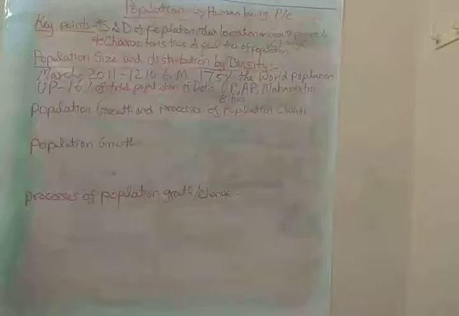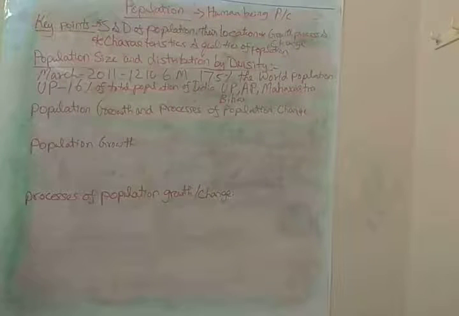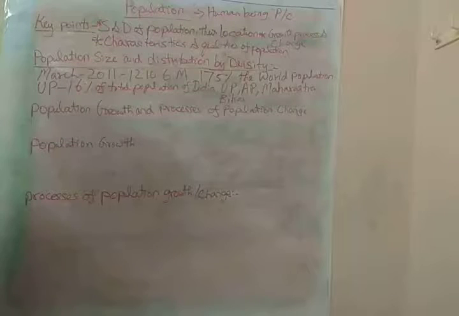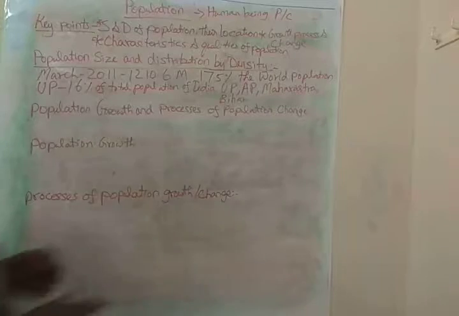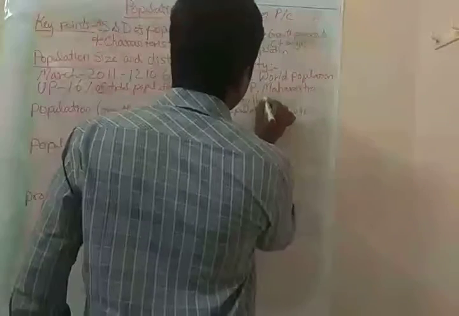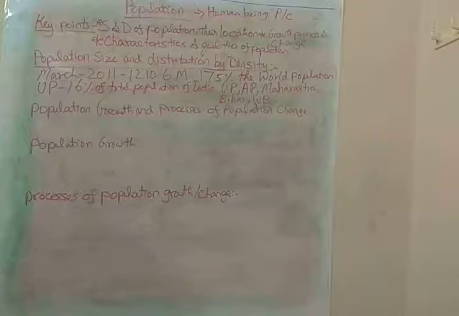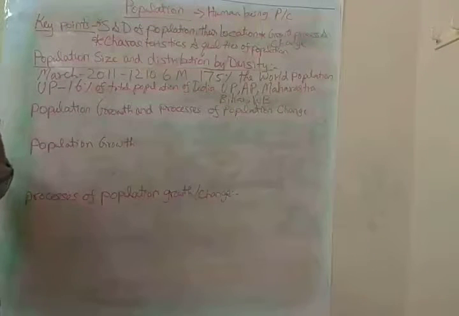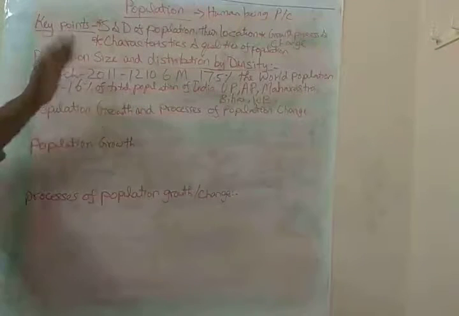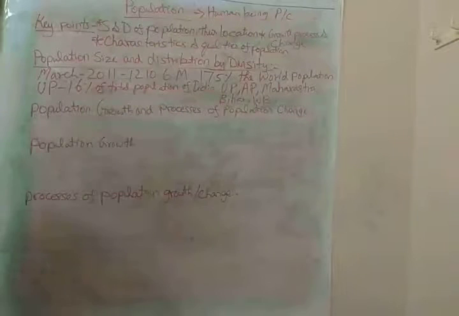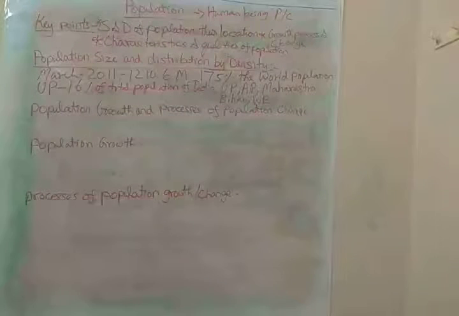Is it Tamil Nadu? No, it is not Tamil Nadu, but West Bengal. So this is the population size in 2011, but by now it has increased immensely.